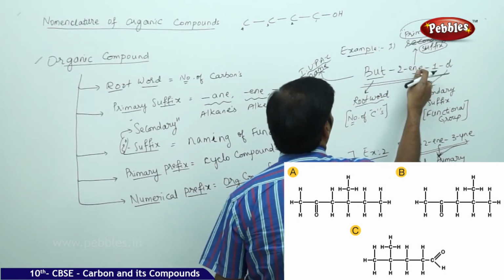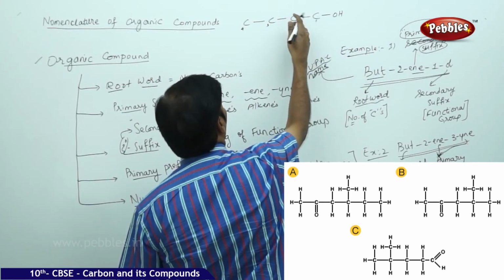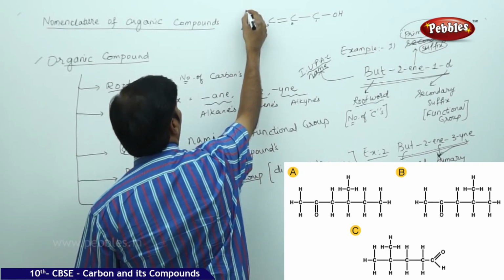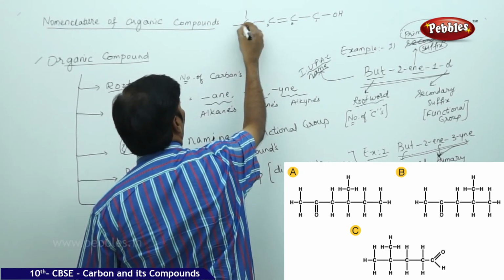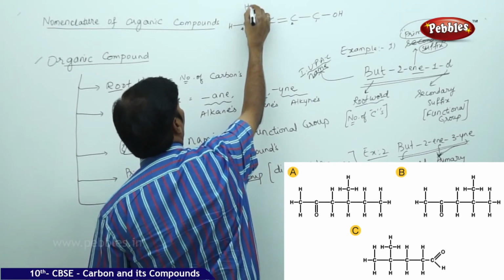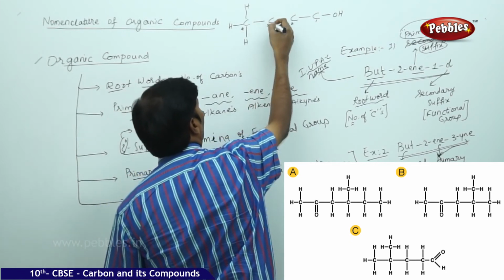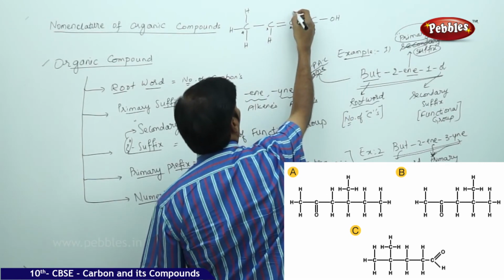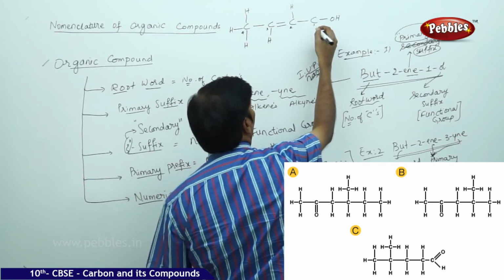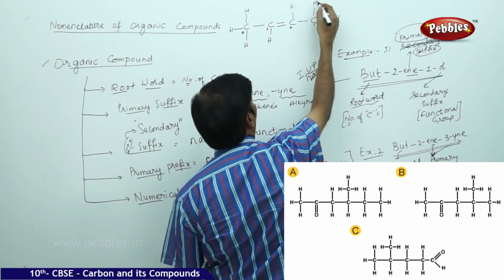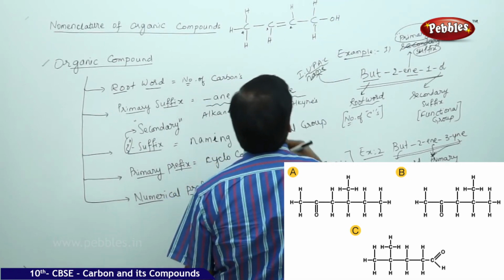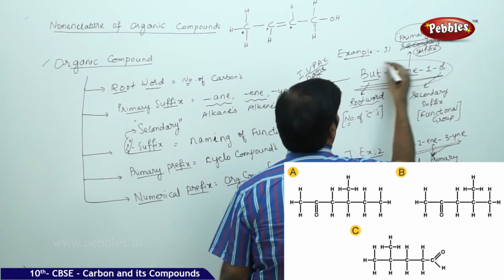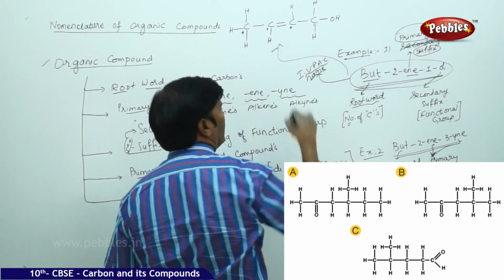Then 2-en means after the second carbon you create one double bond. Satisfy the tetravalencies. So attach one bond here, 3 covalent bonds will come for the fourth carbon, 1 covalent bond with hydrogen for the third carbon, again 1 covalent bond with hydrogen for the second carbon, and 1 single bond hydrogen. This is but-2-en-1-ol, this is its structure.